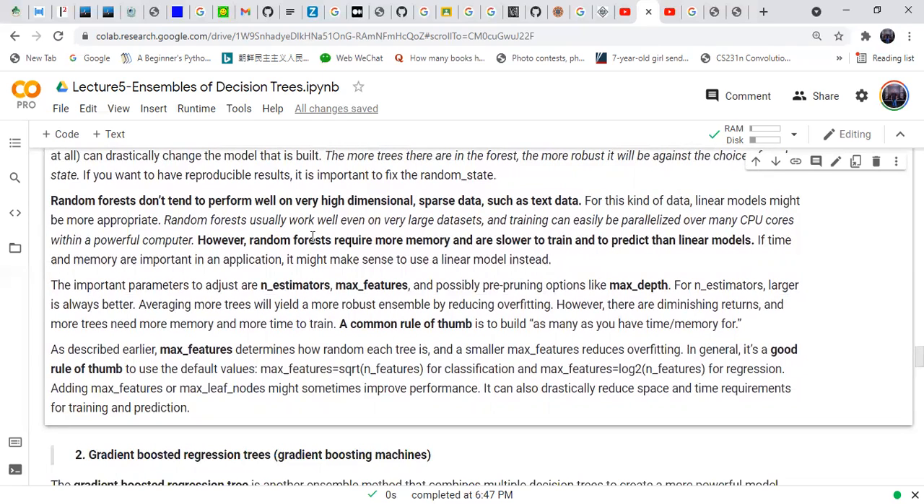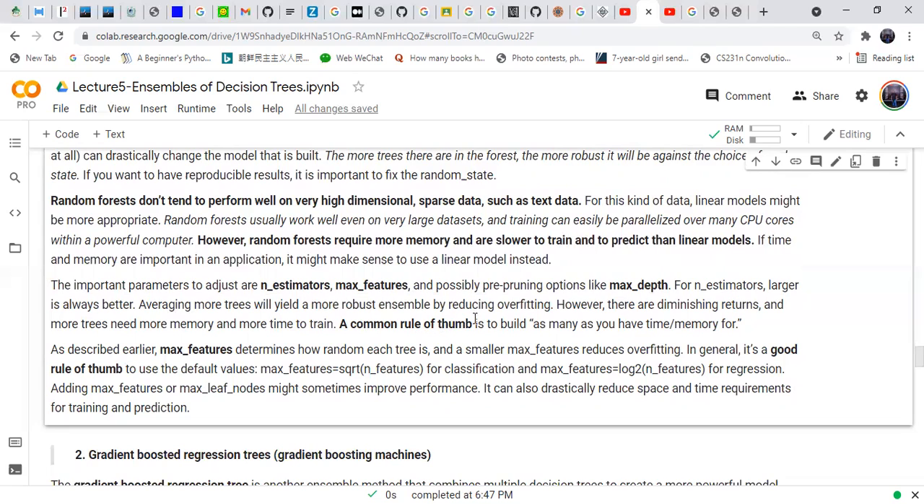Random forests usually work well even on very large data sets, and training can easily be parallelized over CPU cores with powerful computers. However, random forests require more memory and are slower to train and to predict than linear models. The important parameters to adjust for a random forest are n_estimators, max_features, and possibly pruning options such as maximum depth.